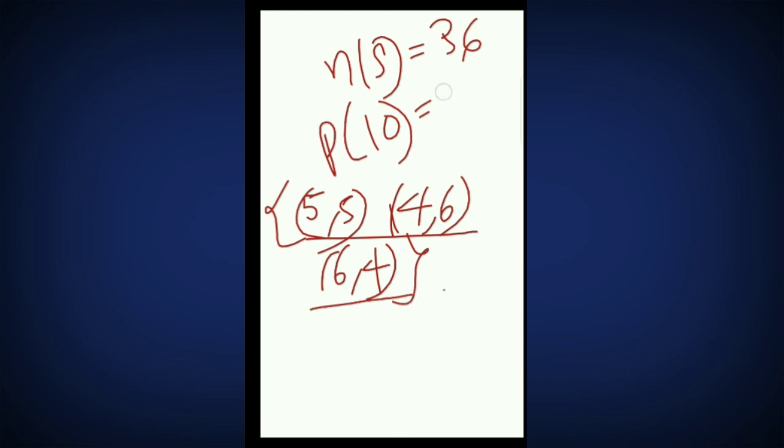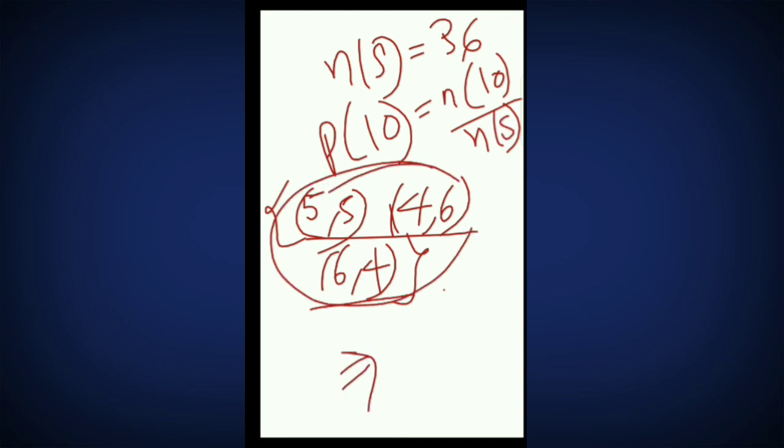There are 3 possible conditions in which the sum of the digits will be 10. Then first you write the number of possible outcomes in which the sum is 10 upon the total number of sample space. There are only 3 possible outcomes, and total outcomes is 36. Now the answer will be 1 by 12. Okay, students. I think all of you have got what probability means and how I will solve it.